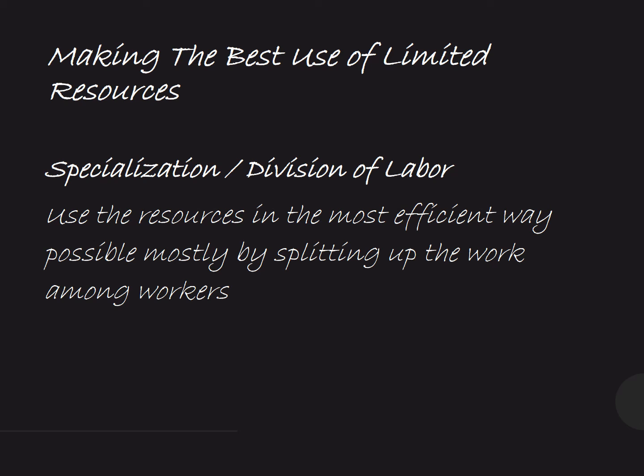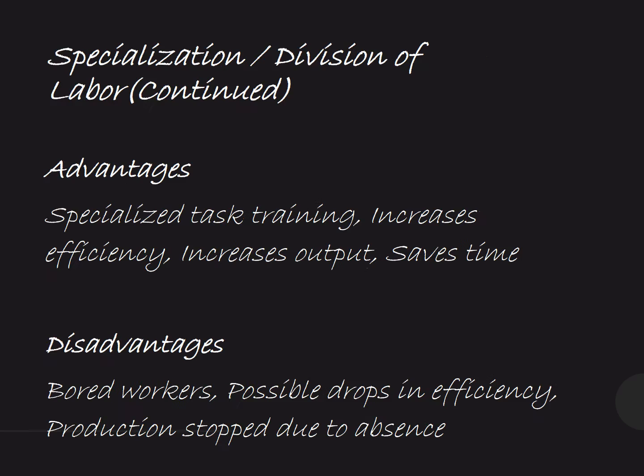And gradually the wastage, the errors, the defects in that task would be minimized. But specialization and division of labor have certain advantages while they have certain disadvantages as well.